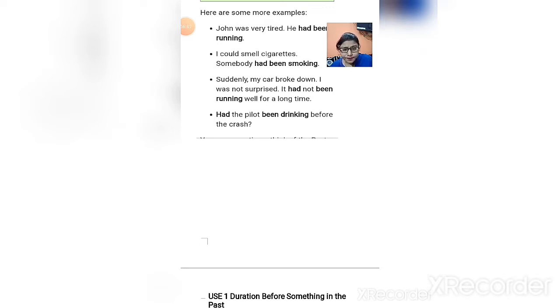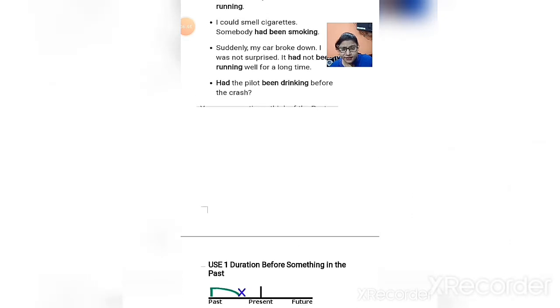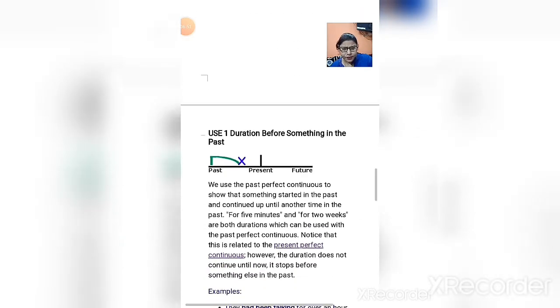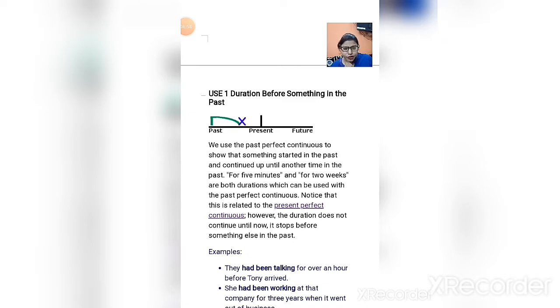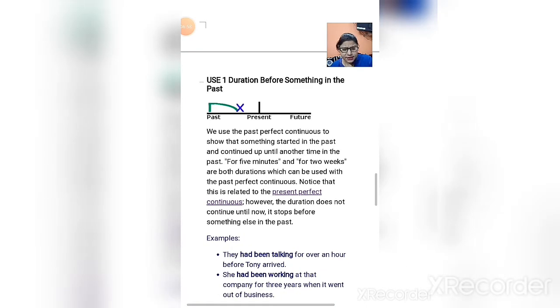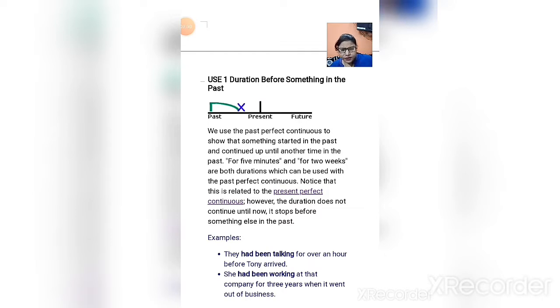The next one says: had the pilot been drinking before the crash? That is also talking about a period of time, a duration before something in the past. Let us see in detail. We use past perfect continuous to show that something started in the past and continued up to another time in the past.